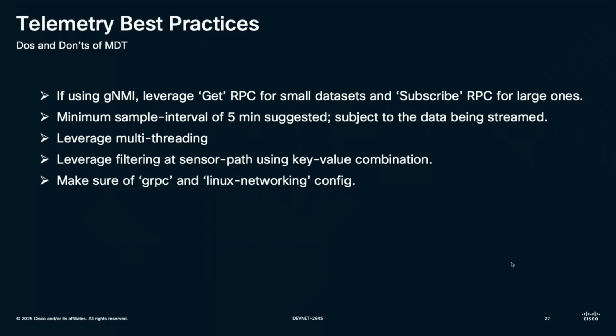The fourth advice is to use key value combination wherever possible. I'm going to demo this particular tool and how I use it.